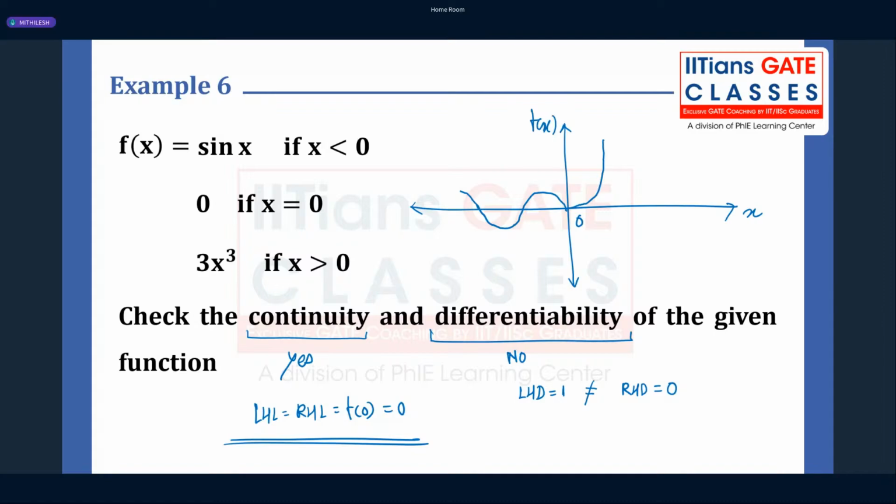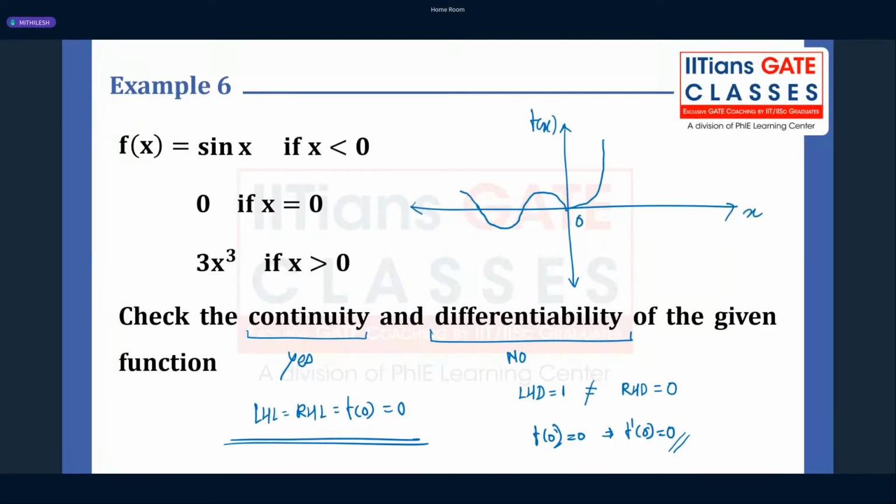Because f of 0 is 0, f dash of 0 is also 0. So the derivative at that particular point is 0, but the left hand derivative value is non-zero. And that is what is creating the difference here. So all these three requirements are not satisfied, hence this function is not differentiable.